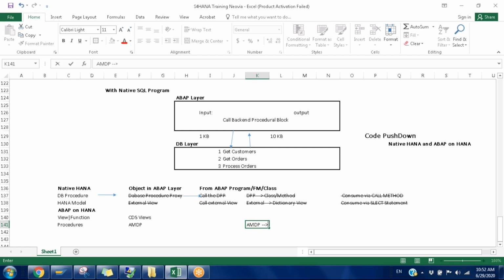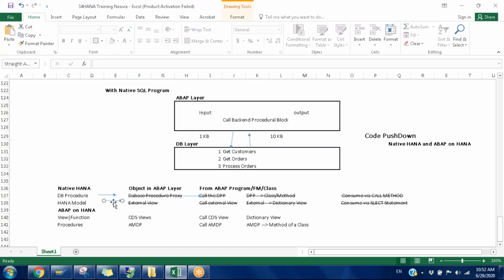AMDP is nothing but a method of a class, and CDS is nothing but one dictionary view. We need to call this CDS view, and here call AMDP in your program. So how does the creation happen? On the consumption side, there is no doubt in this particular direction.